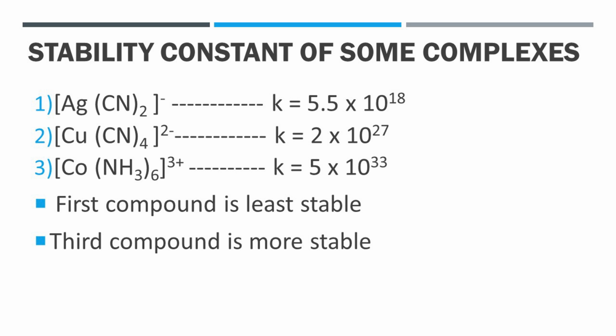And in third case, Co3+ ion plus 6NH3 is in equilibrium gives [Co(NH3)6]3+ ion. Its stability constant is K equal to 5 × 10^33. Now from the above three examples, it is clear that [Co(NH3)6]3+ ion is more stable than [Ag(CN)2]- ion and [Cu(CN)4]2- ion, while [Ag(CN)2]- ion is least stable.